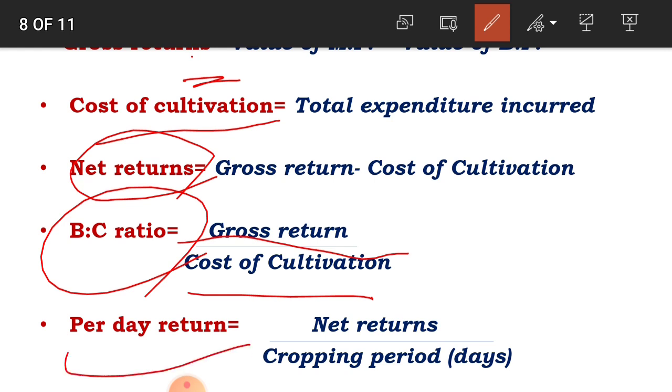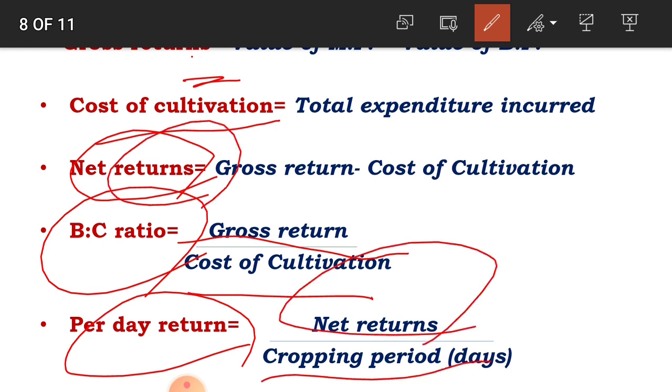And per day return is calculated by net returns, that is, net return divided by cropping period in days. Okay, 120 days, 130 days, the cropping period in days. Using this formula, per day return is calculated. This is the indices based on the economic criteria.